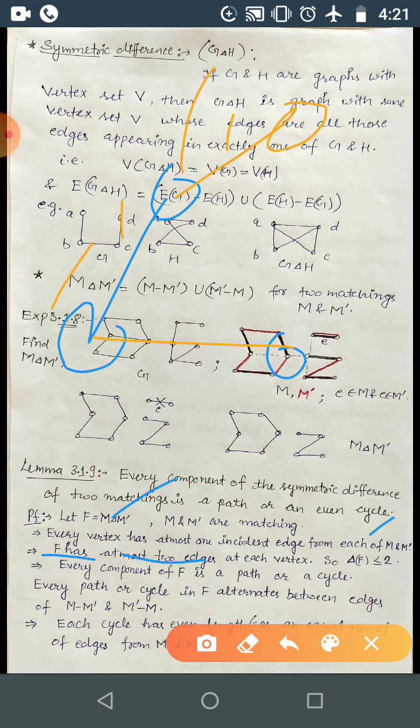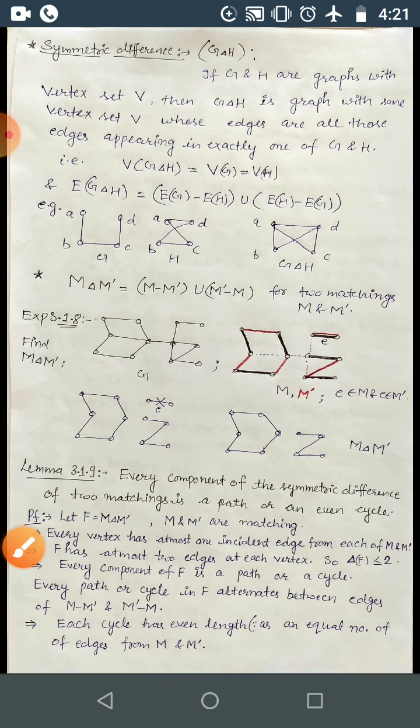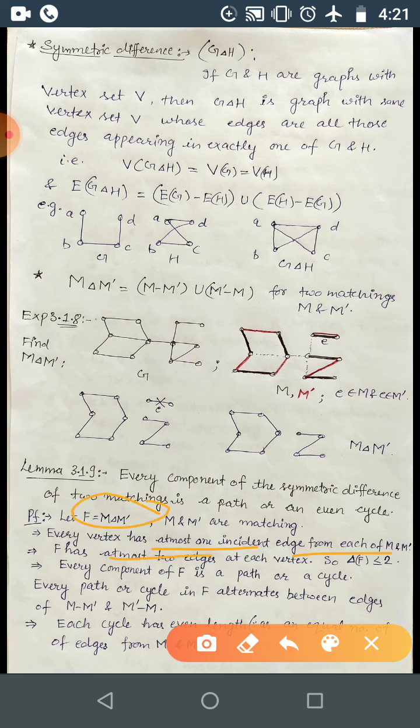Some vertex may not be incident with any edge of M and not incident with any edge of M dash. So again, every vertex has at most one incident edge from each of M and M dash. So the symmetric difference F has at most 2 edges at a vertex, that is at most one edge from each of M and M dash.